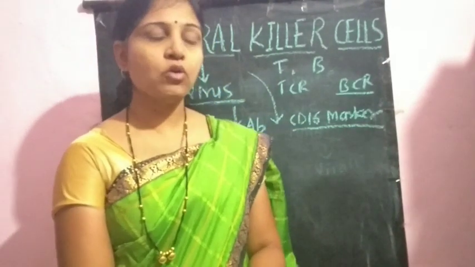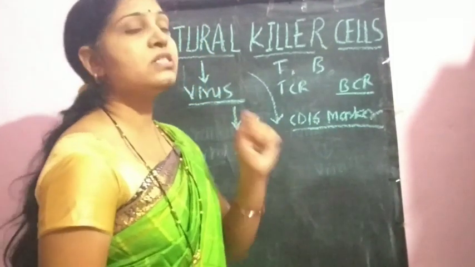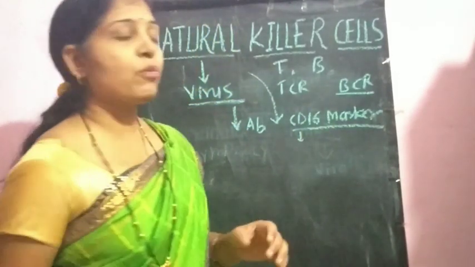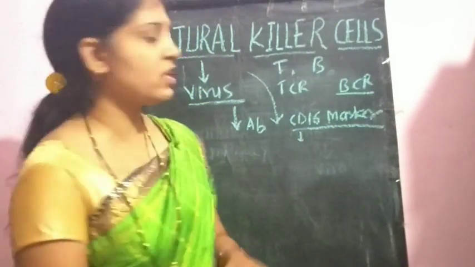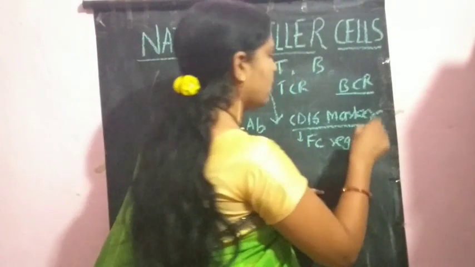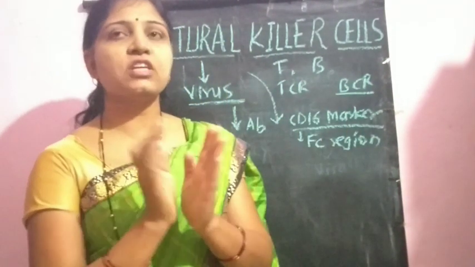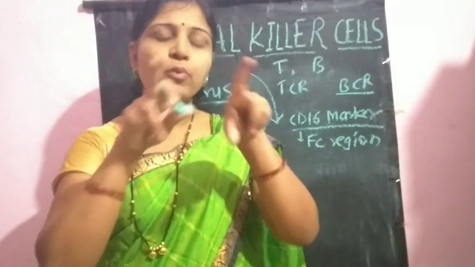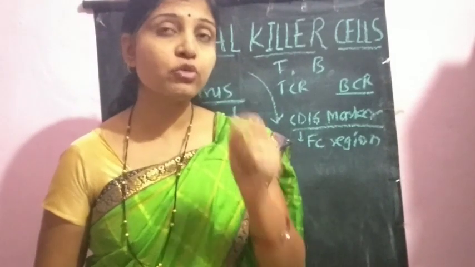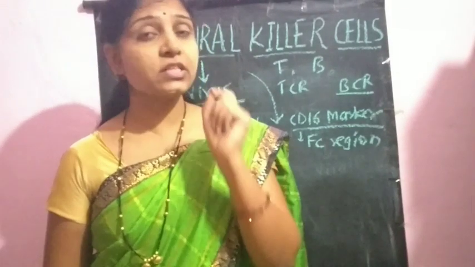Now, this CD16 marker, which is present on the surface of natural killer cells, has the ability to get attached with the carboxy terminal end of the antibodies, that is the Fc region of the antibodies. They can bind to the Fc region of antibodies. Means whenever on the surface of any cell there is a large population of antibodies, it is the indication to the natural killer cells that this cell is either an abnormal cell or a virally infected cell.